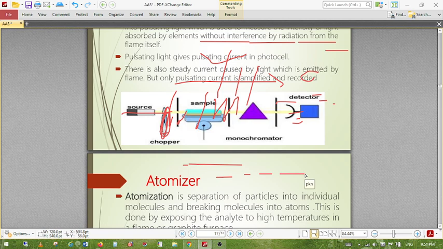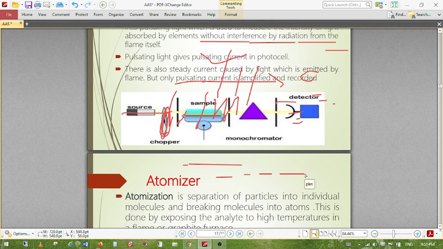So when the sample is injected just here, there is the maximum chance that the sample is atomized quickly. Oxidation of atoms occurs in the secondary combustion zone, where atoms form molecular oxides with the surroundings, and the oxidation of atoms takes place here.